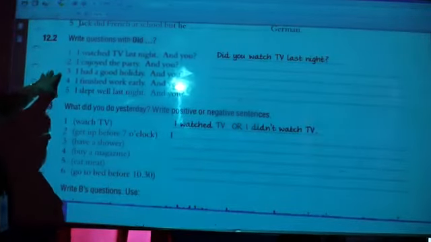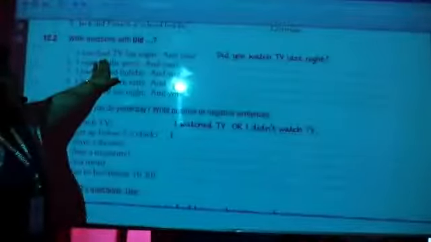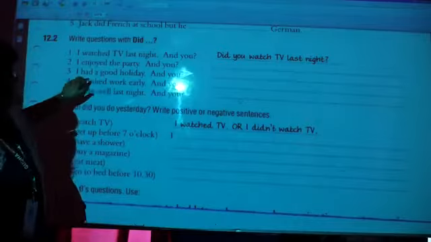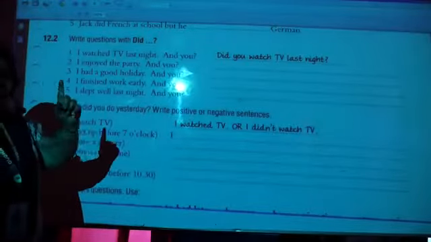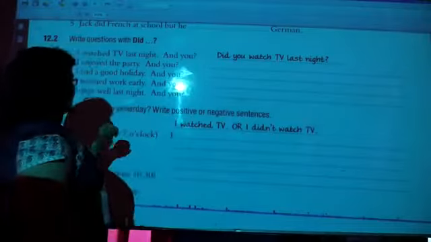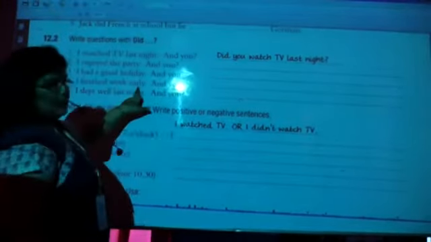Second, I enjoyed the party. And you? Did you enjoy the party? Not enjoyed, enjoy, right? I had a good holiday. And you? Did you have, H-A-V-E, a good holiday?